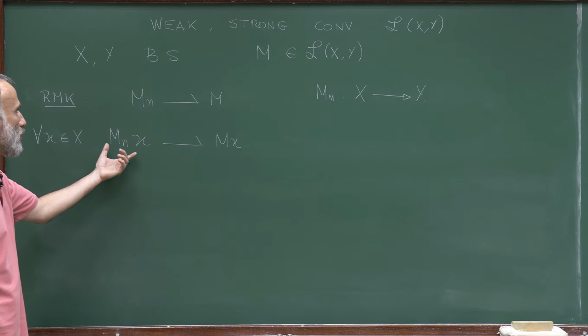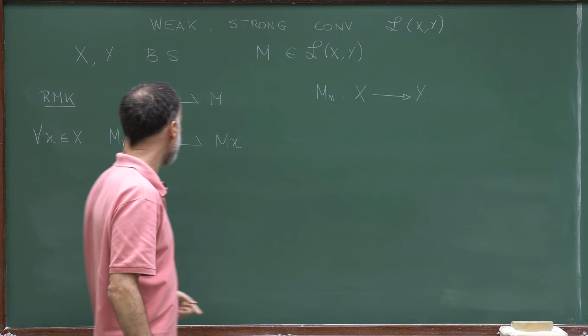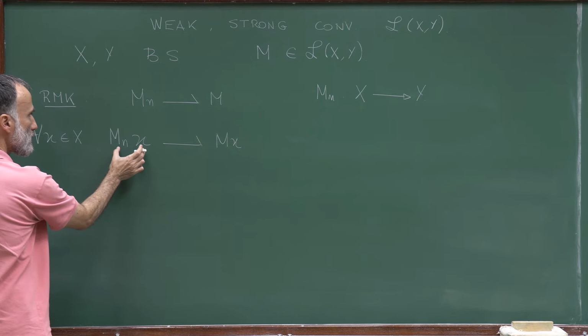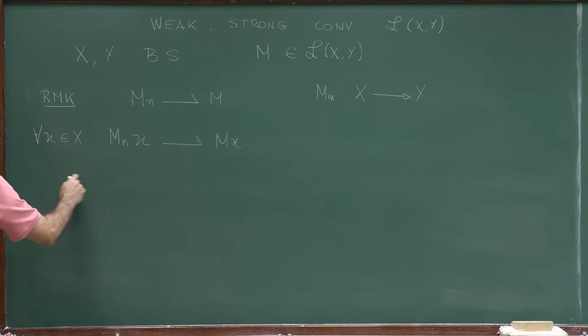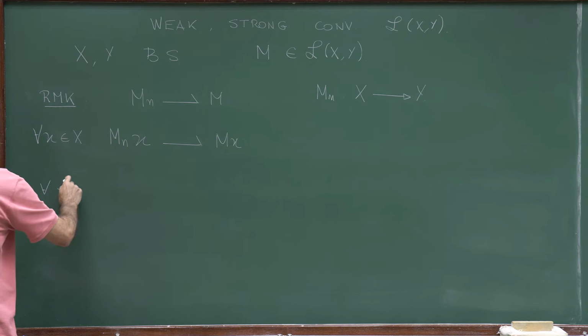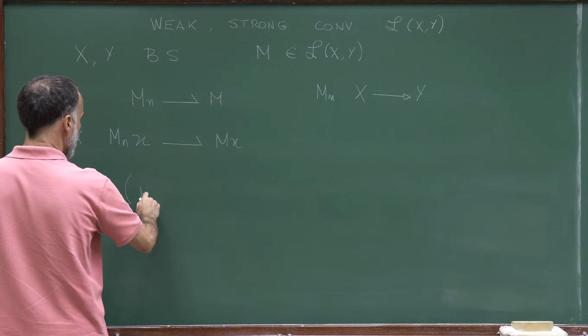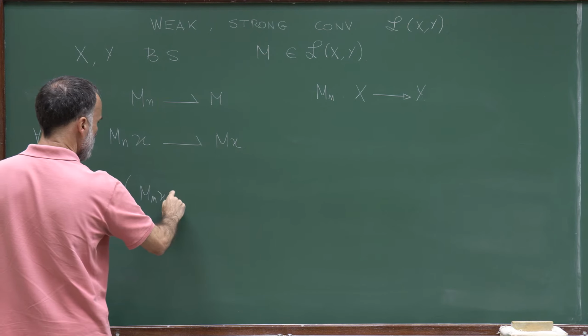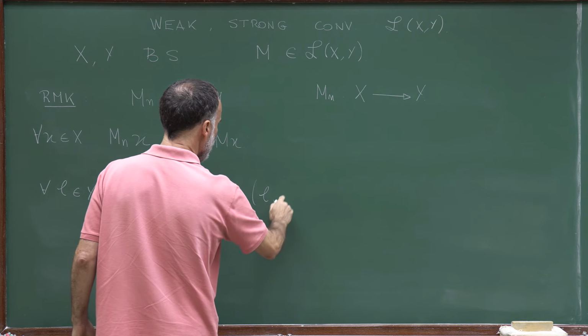Now these are points, M_n x and Mx are points in Y. And the fact that this sequence of points is converging weakly means that for all L in Y prime, L(M_n x) converges to L(Mx).